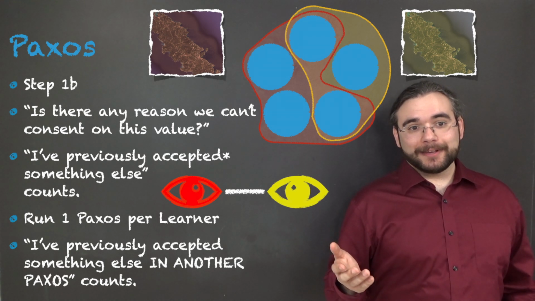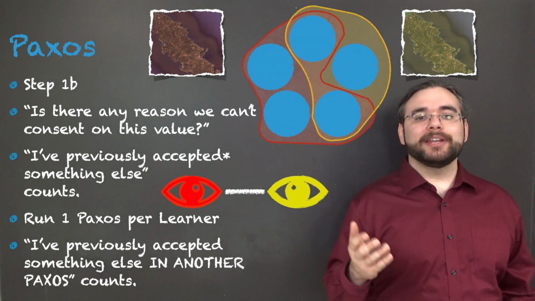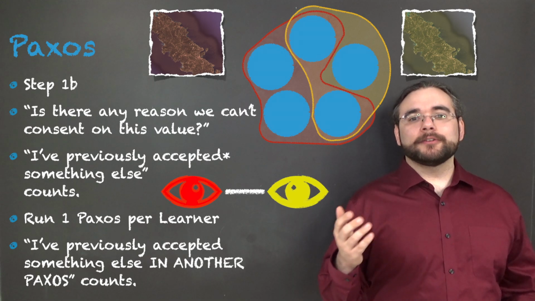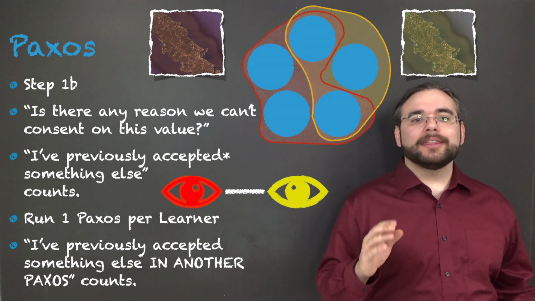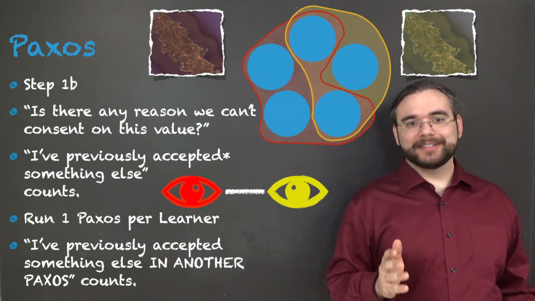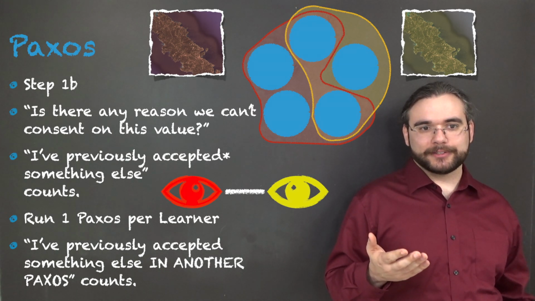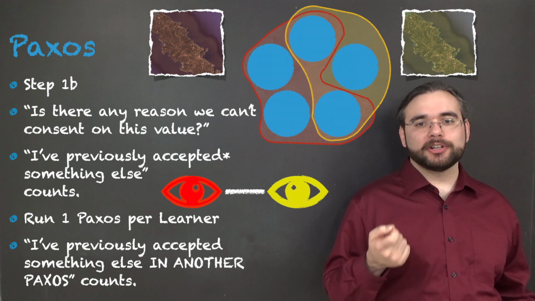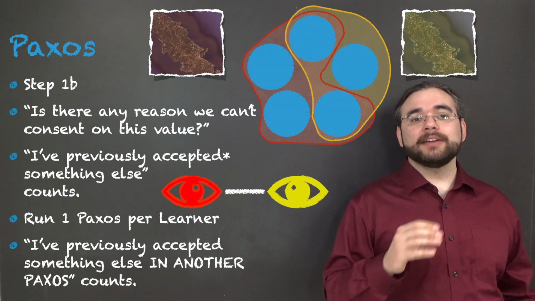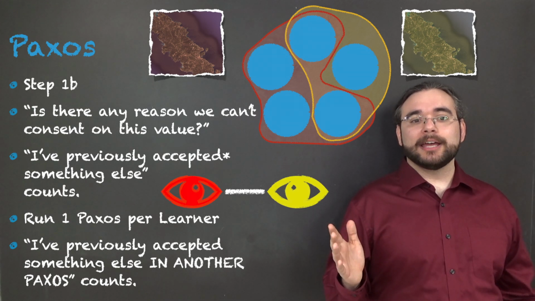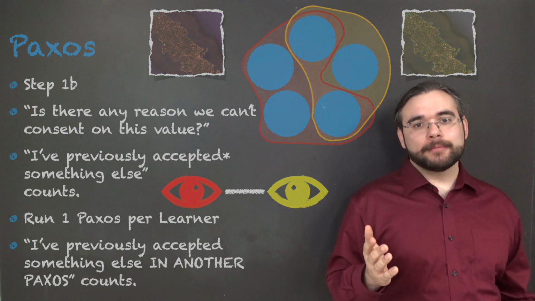Now I know what you're thinking. Isaac, that sounds terribly inefficient. You're running a different Paxos for every single observer. Well, in reality, the vast majority of conceptual messages for each conceptual Paxos share an instantiation on the wire with messages from other Paxoses. Most notably, if learners' connections all have the same label, we're exactly the same as regular Paxos.